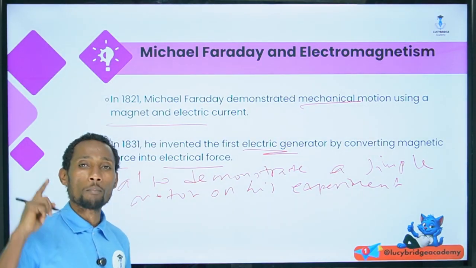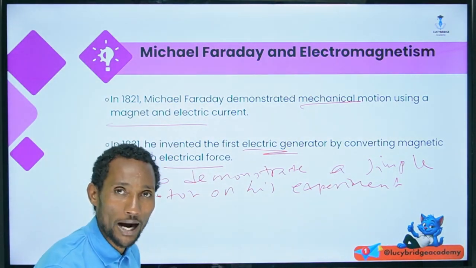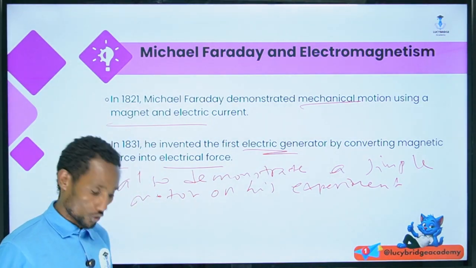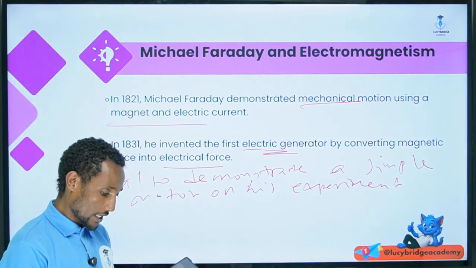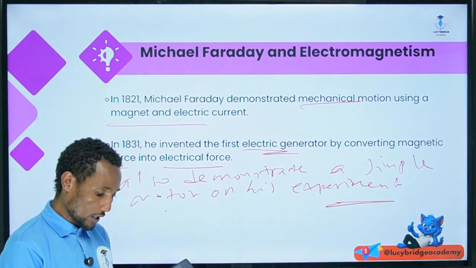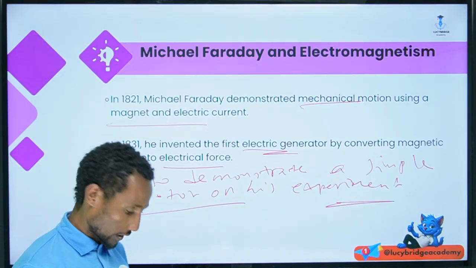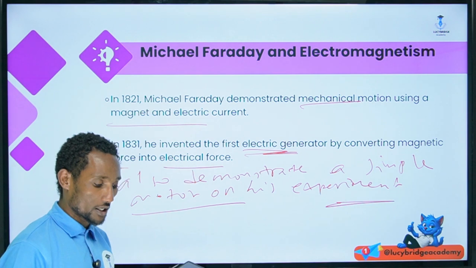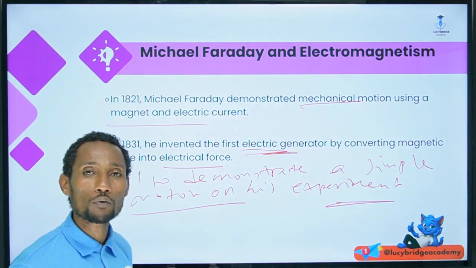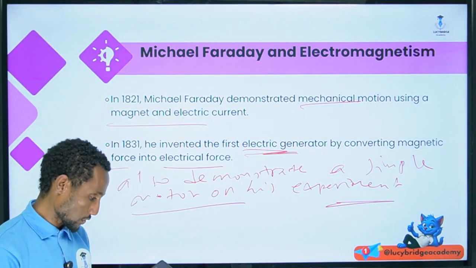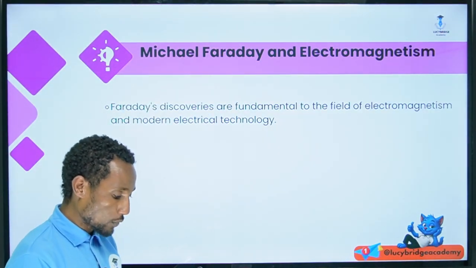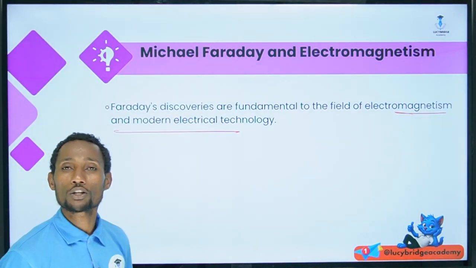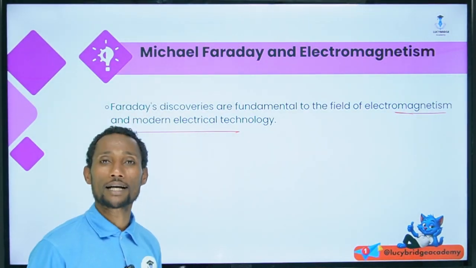To check the motion of a given body, to examine what? The generation of electricity having that of the electromagnetic effects. So by having this, he was also a pioneer for the motor action. He invented a simple electric generator by converting the magnetic force to electric force. And he made a discovery of what? A fundamental to the field of electromagnetism and modern electrical technology.